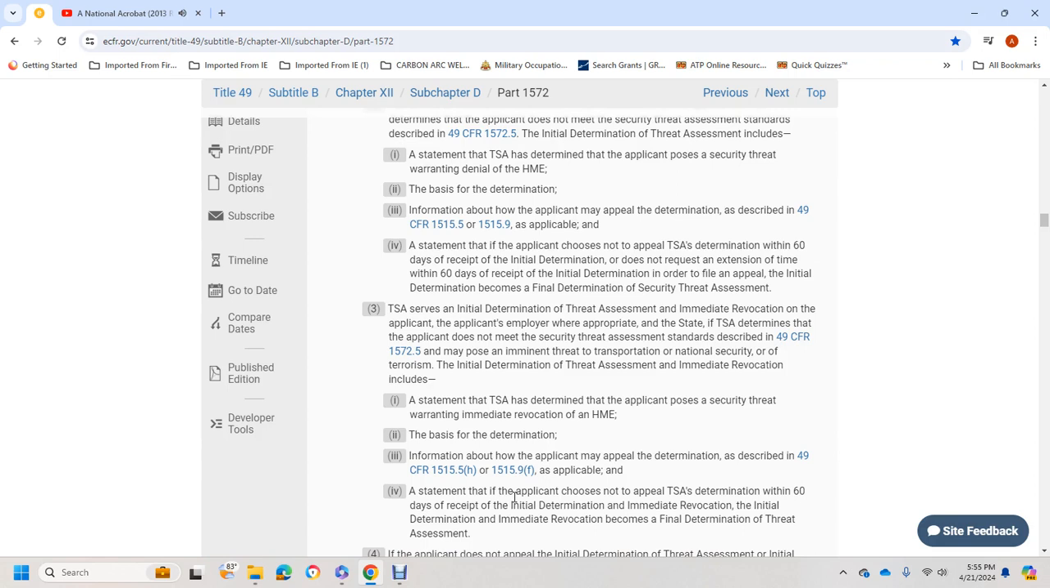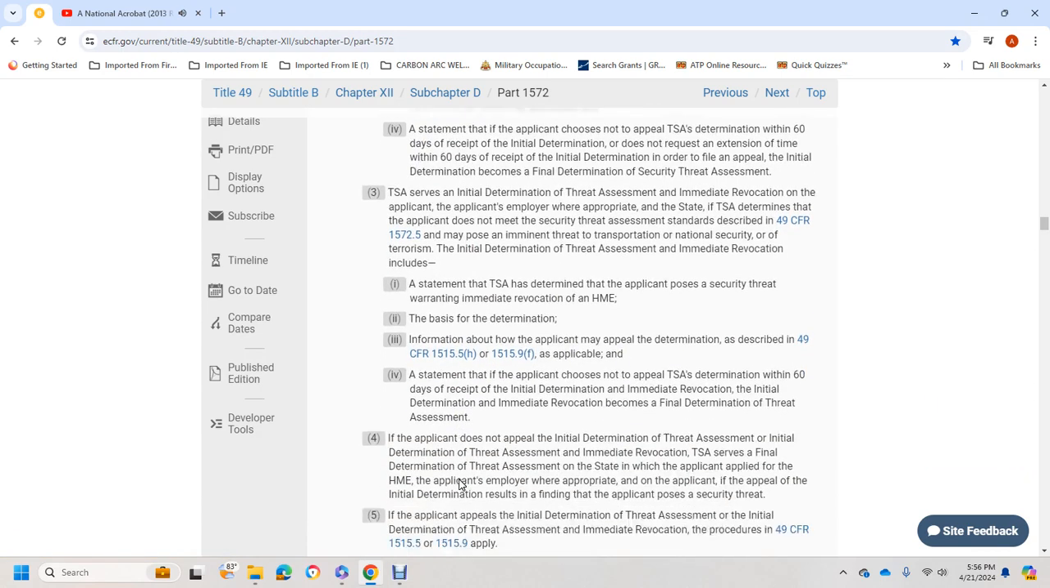Under Title 49 CFR 1572.5, this applies to an imminent threat to hazardous materials, transportation, national security, or terrorism. The initial determination of threat assessment and immediate revocation include a statement that the TSA determined the applicant poses a security threat warranting immediate revocation of the HME, the basis of the determination, and information on how the applicant may appeal under Title 49 CFR 1515.5 and 1515.9.